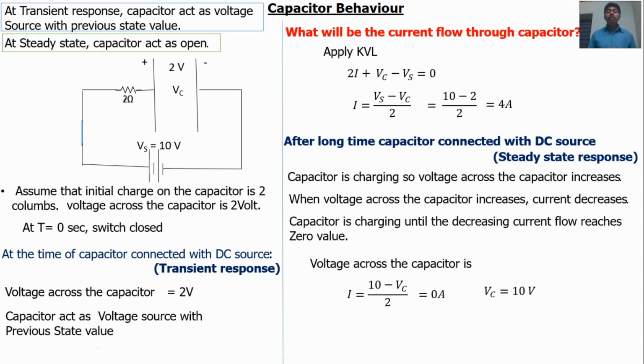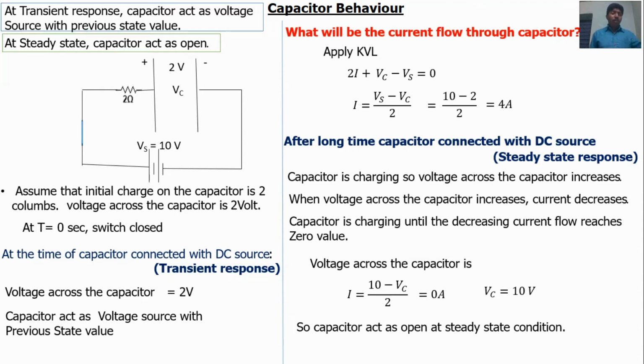So always we have to find the maximum voltage of the capacitor by considering the current flow equal to 0. Don't think that the voltage of the capacitor is equal to the source voltage at steady state condition. That is why at steady state condition, the capacitor acts as open, because current flow is 0. Current flow 0 means open.